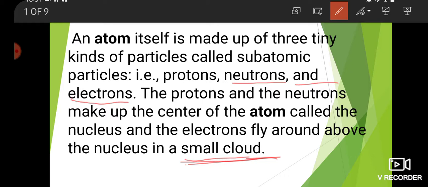Means suppose that this is a center and it is known as nucleus, and it contains neutrons and protons, and is surrounded by circular paths, that are known as orbits, and the electrons fly around above the nucleus in a small cloud.